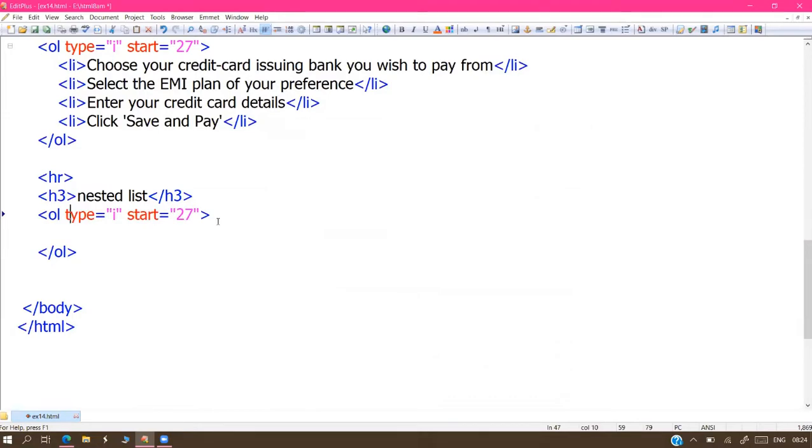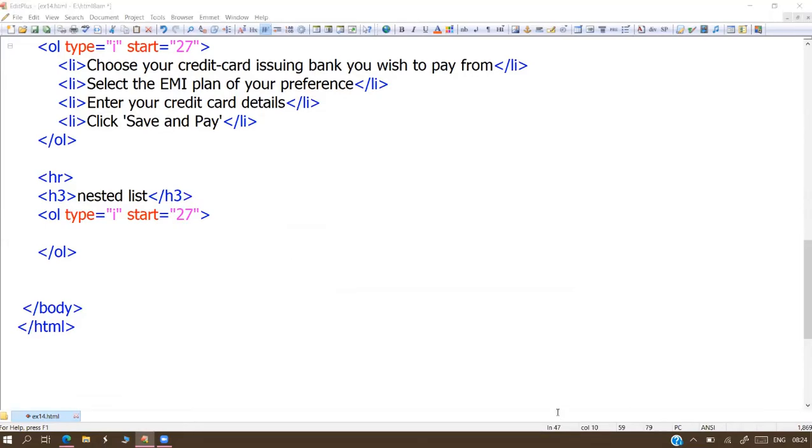So what is the data, sir? Data we can imagine anything, sir. A lot of nested-list-suitable data is available. Suppose a colleges list we can display as a nested list, no problem. How does a college list become a nested list, sir? University names with lists of affiliated colleges. The main list is university names. The sub list is affiliated colleges.